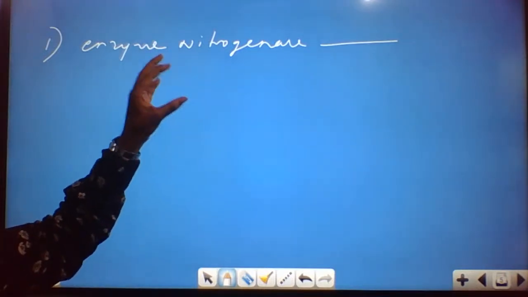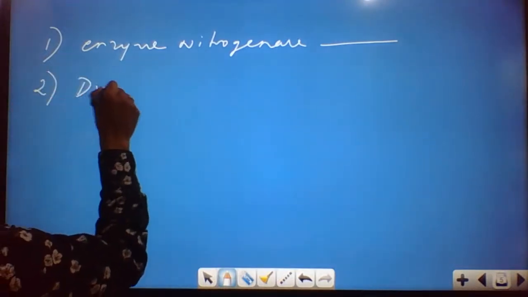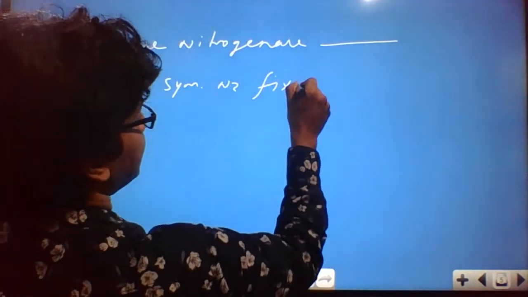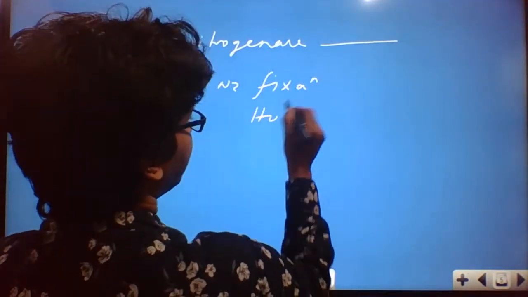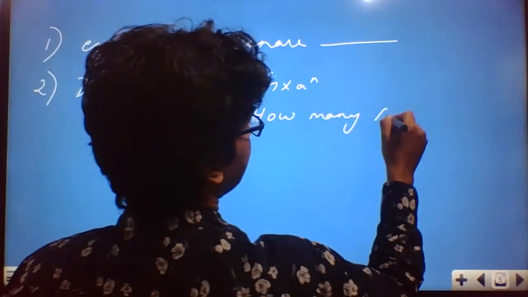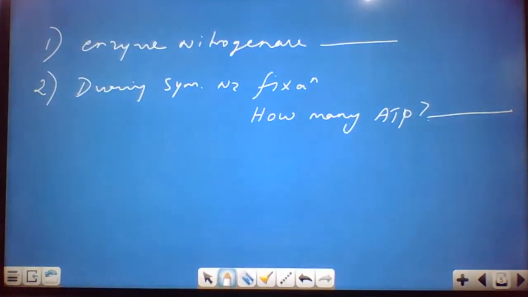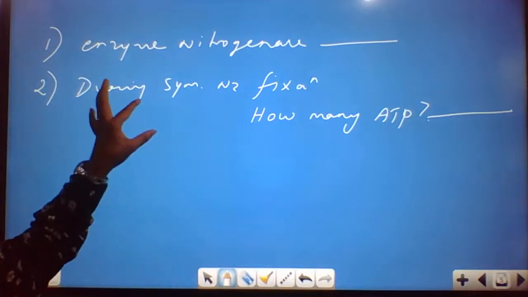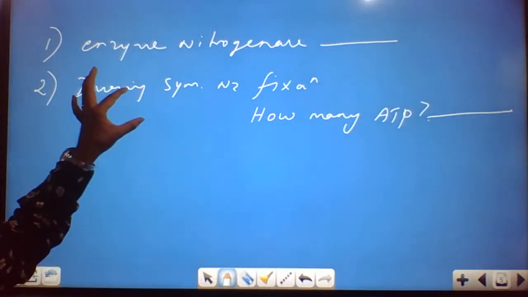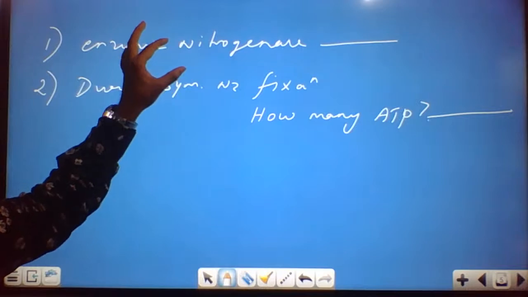Then can you tell me, during symbiotic nitrogen fixation, how many ATPs are utilized? Can someone tell me? If this question comes, they have given options. How many ATPs are utilized during symbiotic nitrogen fixation? So what is the unit that you could see in the enzyme nitrogenase?